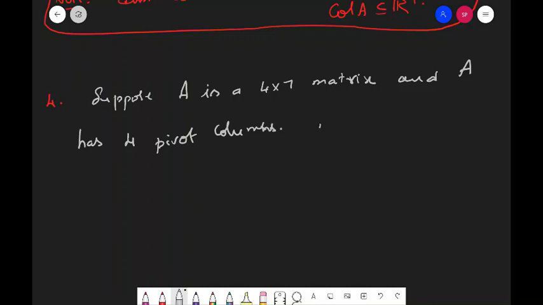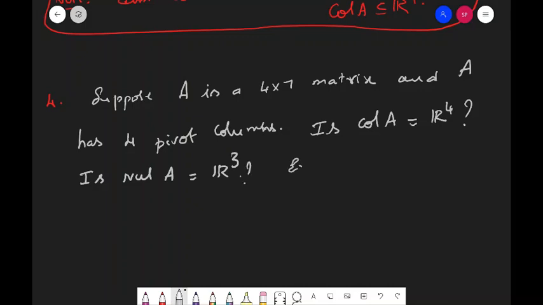Then what is asked here? Is Col A equal to R4? Second one, is Nul A equal to R3? Explain.